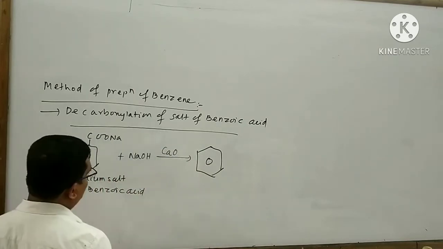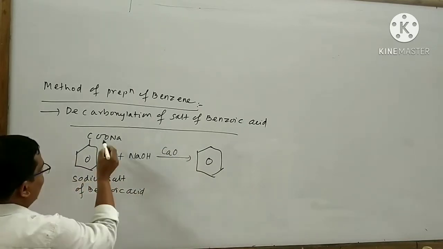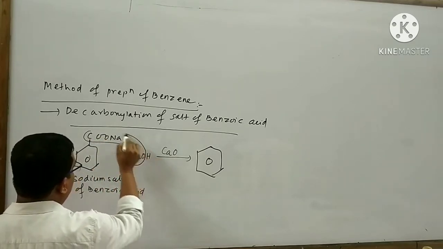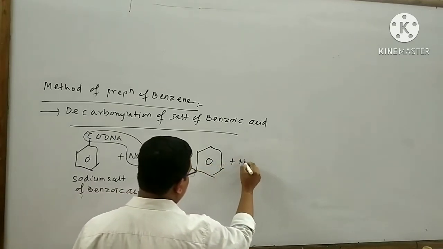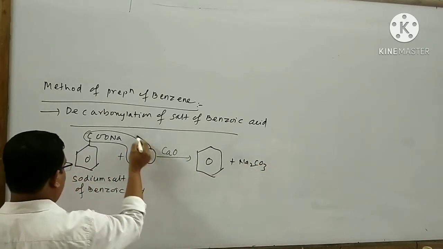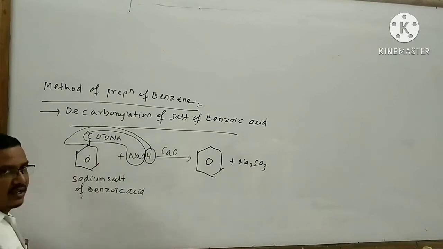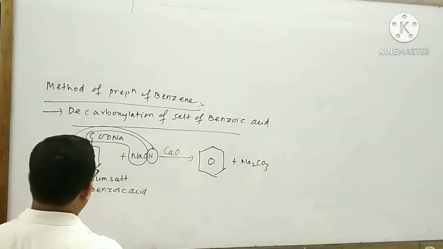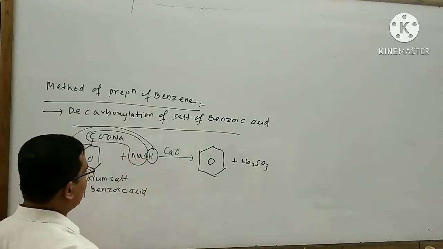I can explain the reaction like this. Look at that. Your Na2CO3 will be removed as byproduct, and this hydrogen atom will attach with this carbon atom. It is not necessary to draw the diagram like this in exam.